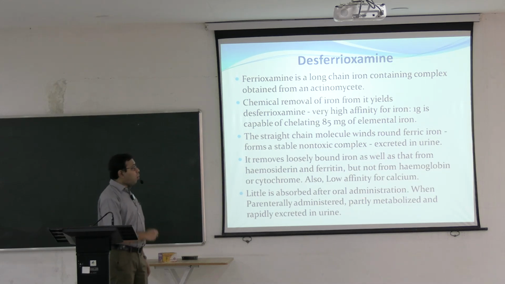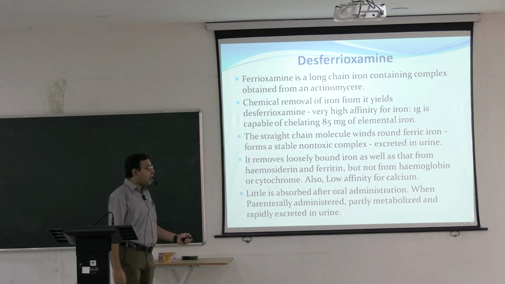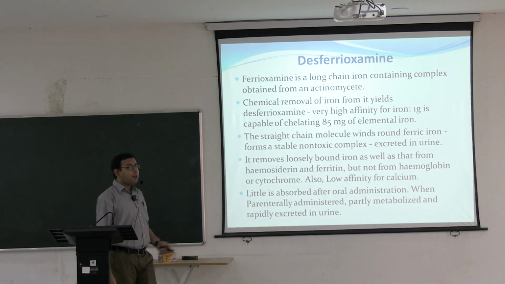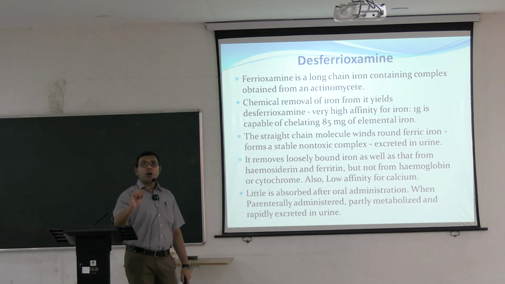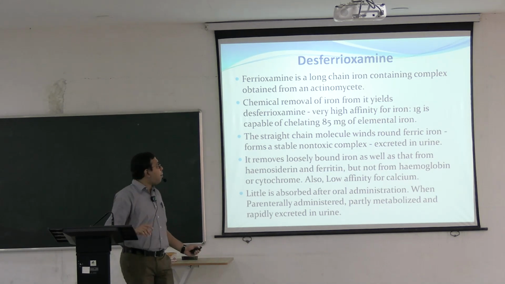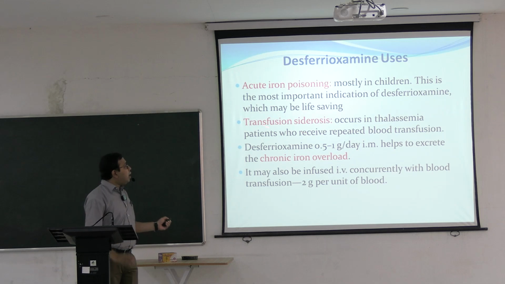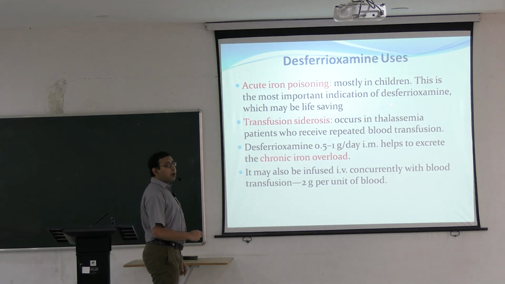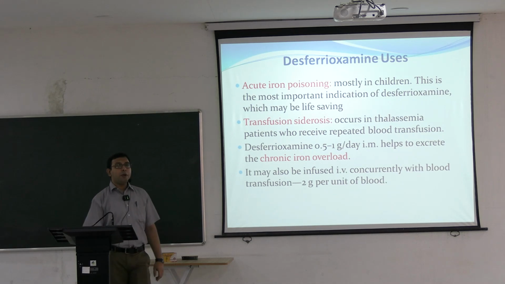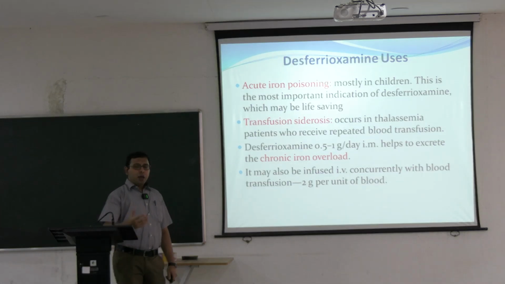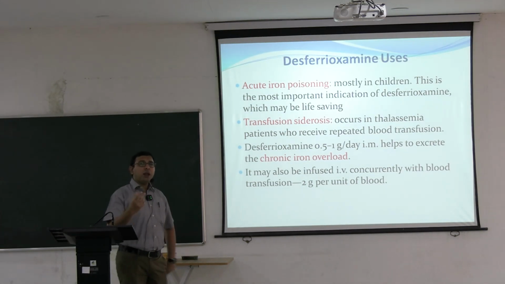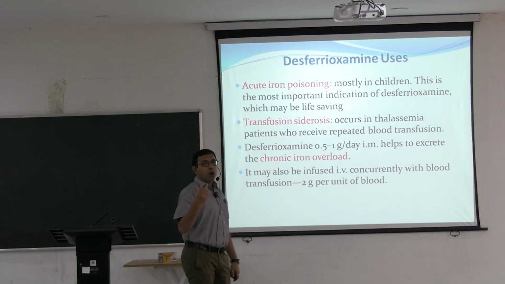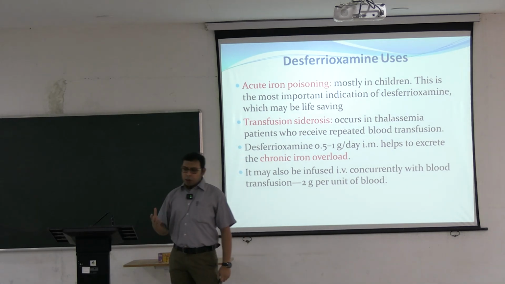Little is absorbed after oral administration. When parenterally administered, it is partly metabolized and rapidly excreted in urine. Again, it is not given orally, it is usually given parenterally. It is used mainly in acute iron poisoning, mostly in children. This is the most important indication of Deferoxamine, which may be life-saving. Iron itself is usually used for the treatment of normal iron deficiency anemia.